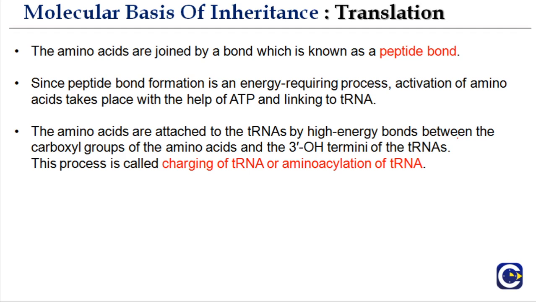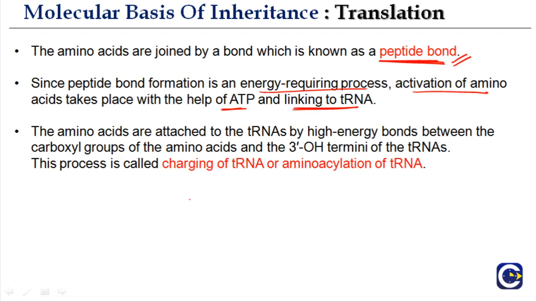The amino acids are joined by a bond which is known as the peptide bond. This is very important, okay? You should definitely know that the amino acids are joined by a bond called the peptide bond. Since peptide bond formation is an energy requiring process, activation of the amino acid takes place with the help of ATP and linking to tRNA. So what is activation of an amino acid?